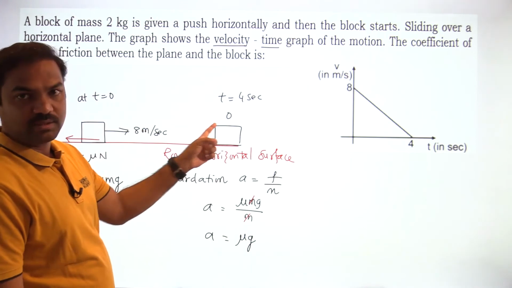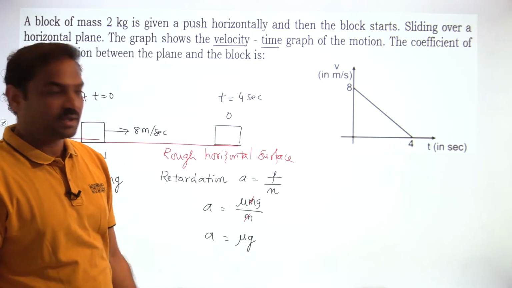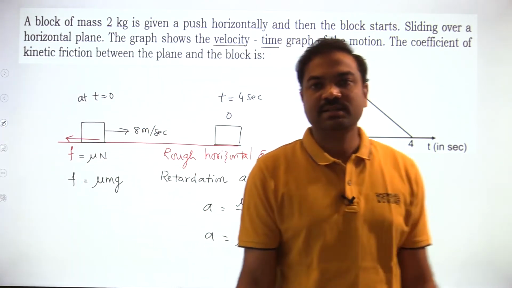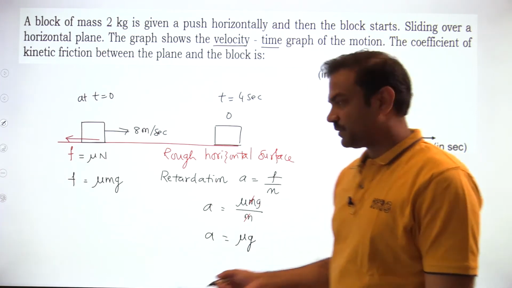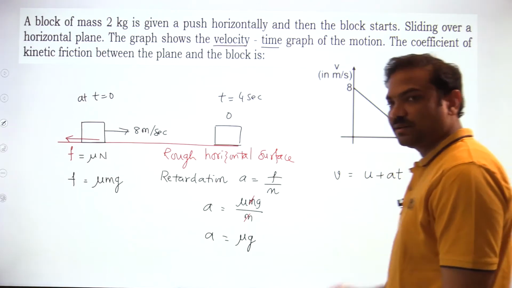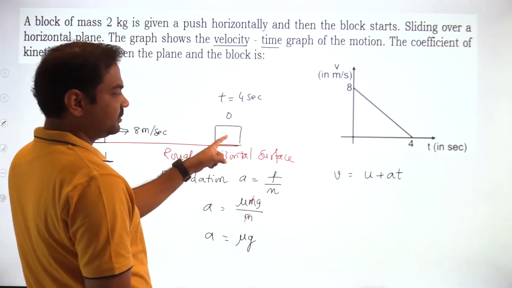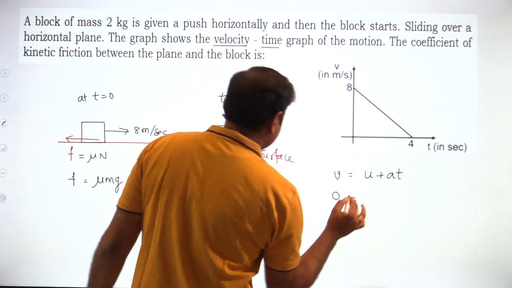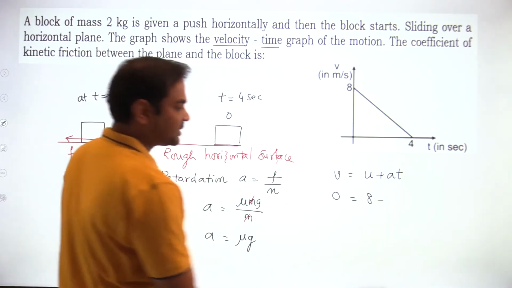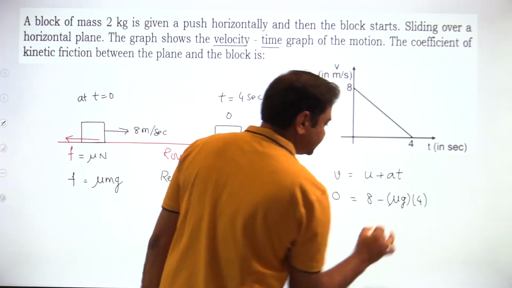So I know the final velocity, I know the initial velocity, and I know the time taken for this journey also. And the retardation is constant. Whenever acceleration or retardation is constant, we can apply the kinematic equations. So v = u + at. The final velocity v is 0. The initial velocity is 8, minus the retardation mu g multiplied by the time, 4 seconds.